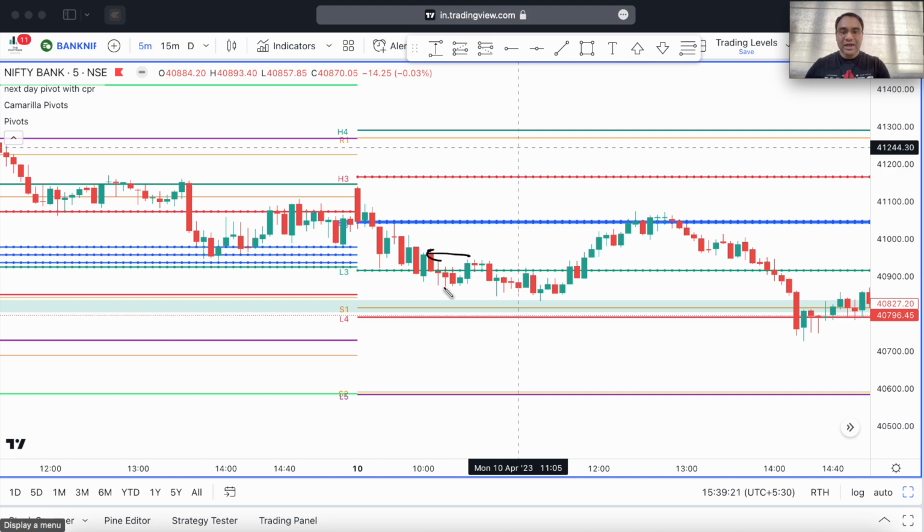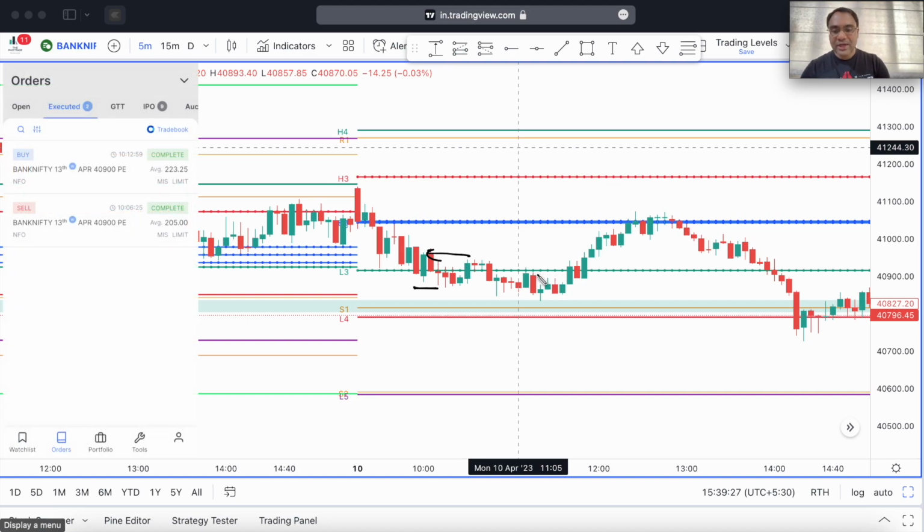After the close of this candle, my stop loss was below this candle here. I usually give it some room and place my stop loss, and as you can see, I placed the order at 205 rupees. That was the 40,900 put option that I had sold today. After that, the market never really went up. It came down, and you can see that at 10:06 the order was initiated, and after the execution, by 10:13 a.m. my stop loss was taken.